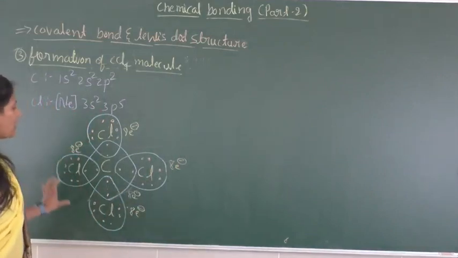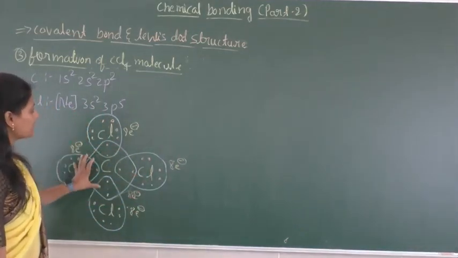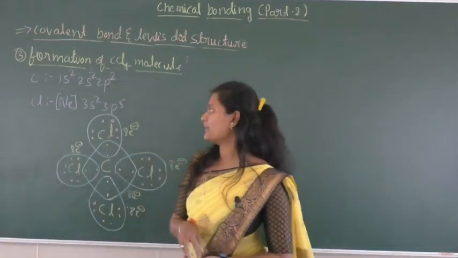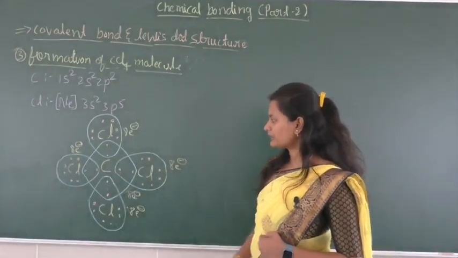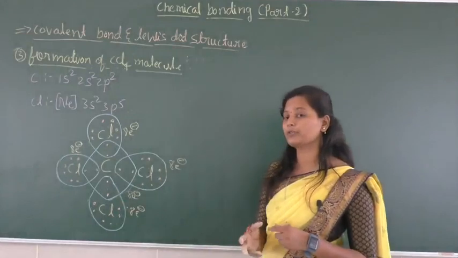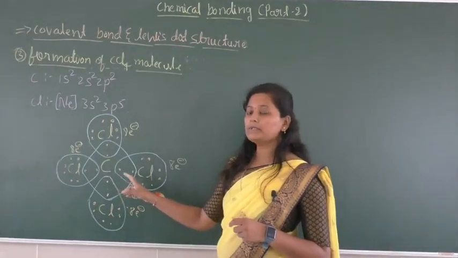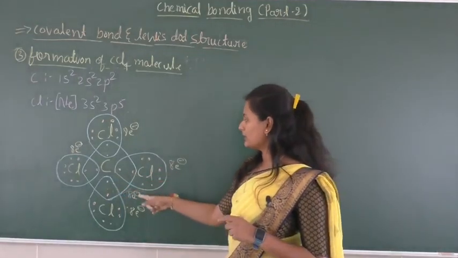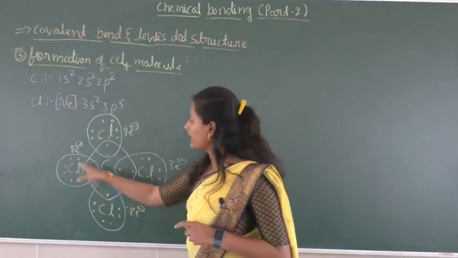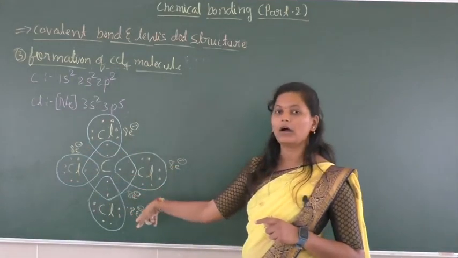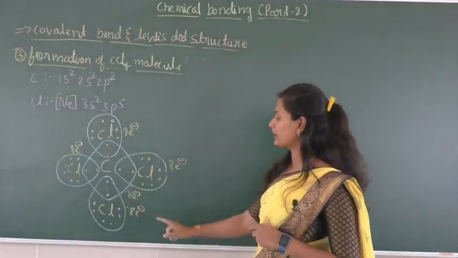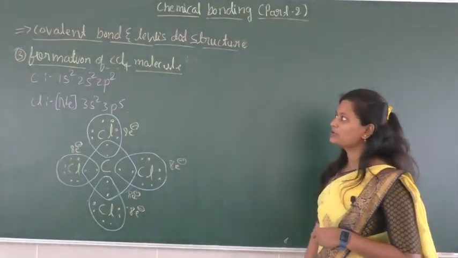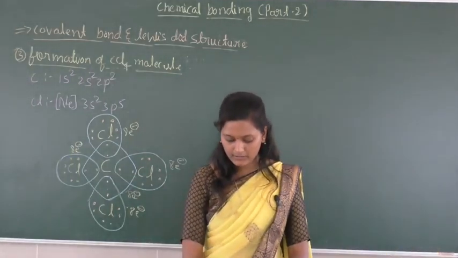Okay, so here all the atoms in the species are going to have the stable octet. Lewis gave a postulate that atoms are going to have the stable octet by linking with chemical bonds. According to that, we have 8 electrons in the individual valency shell of an atom. So here they are going to obey the octet rule. So this is the Lewis dot structure of CCl4. So next, when we consider another example.